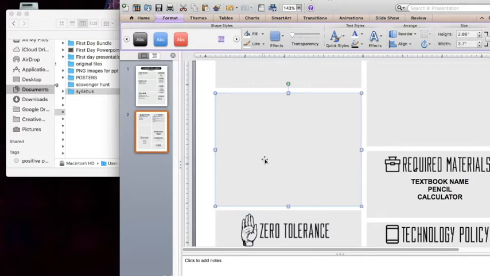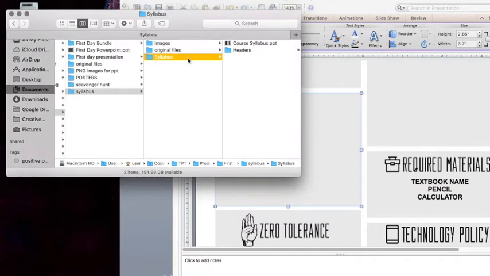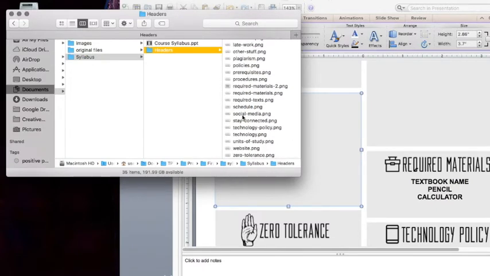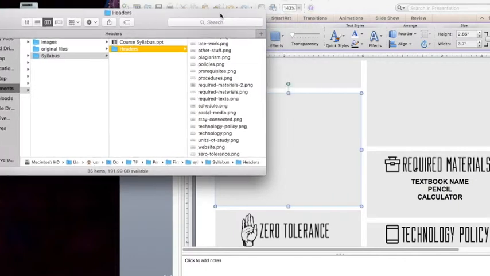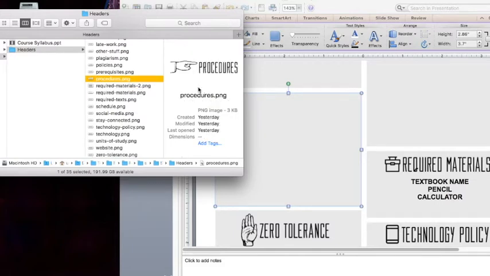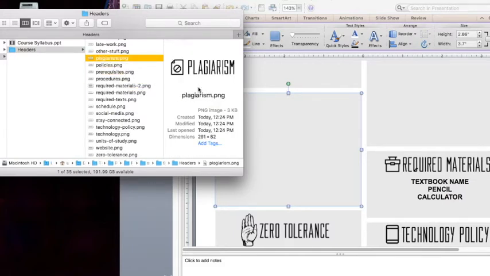Now let's talk about headers. So in the zip file, you're going to see a folder that says headers. When you click on that, you're going to see a whole bunch of different words. These are all the different headers that come with this product. So they're all PNGs, which means that you don't need to have a specific font or a specific program. You can just click on them and they're going to stay the same way. They're going to look the same way that they look right now.